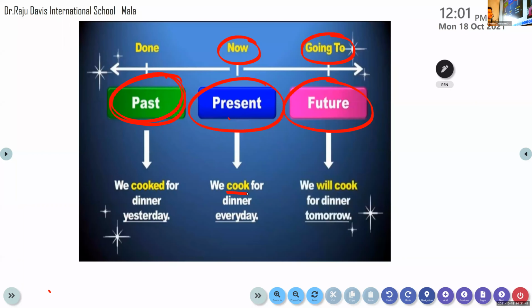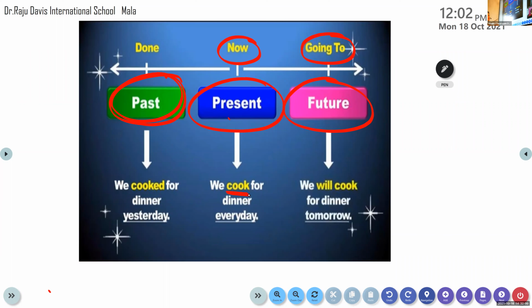We can know whether it is present tense, past tense or future tense by looking at the verb. Present tense has the base form of the verb. Cook is the present tense form of the verb. That is the base form. Okay, cook. We cook for dinner every day.